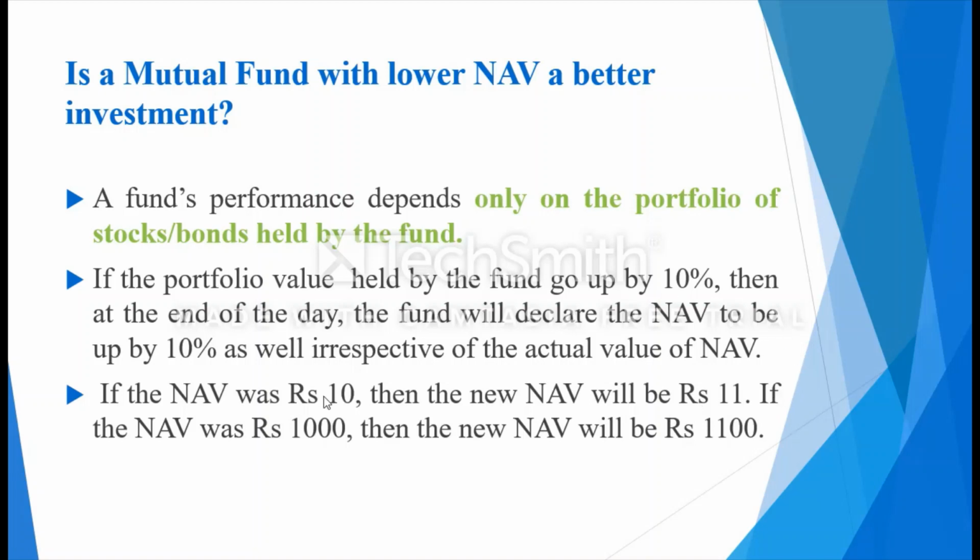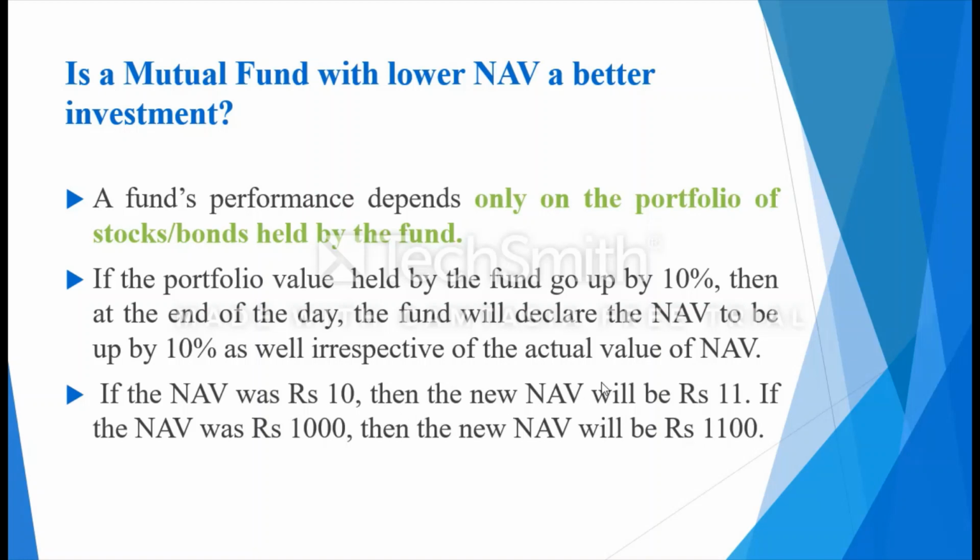Therefore, the value of the wealth you have will remain the same, irrespective of whether you have invested in a scheme having an NAV of 1000 or an NAV of rupees 10. So the NAV price is immaterial in deciding whether the scheme is good or bad.